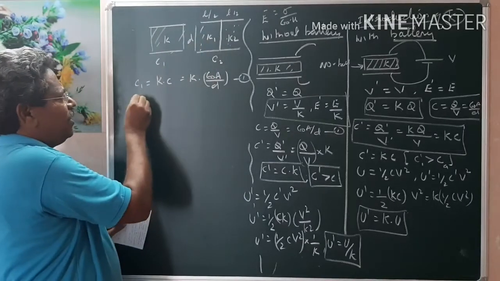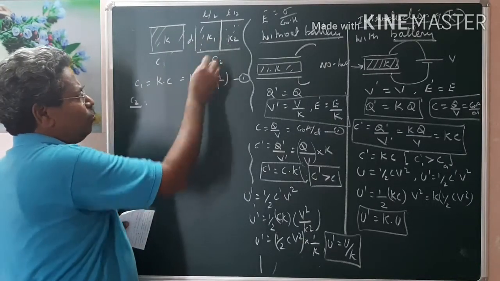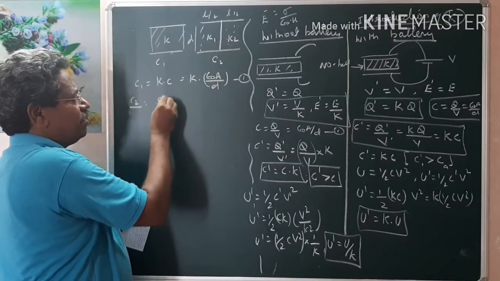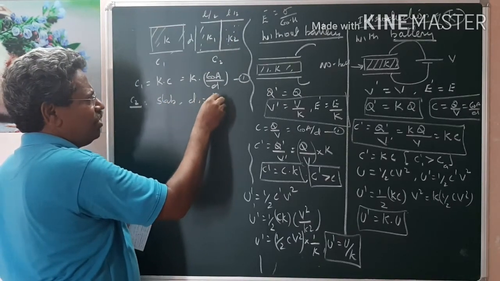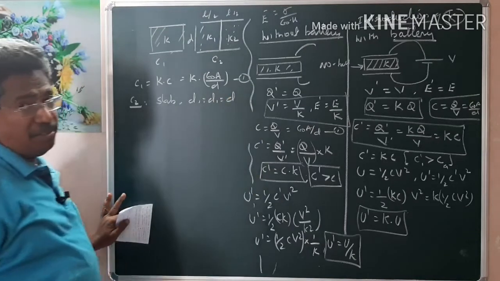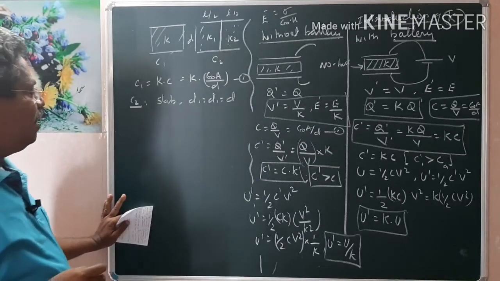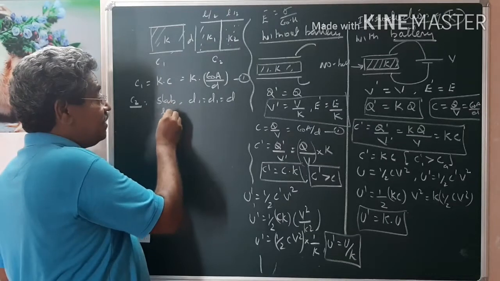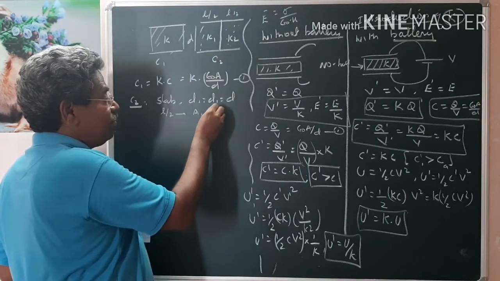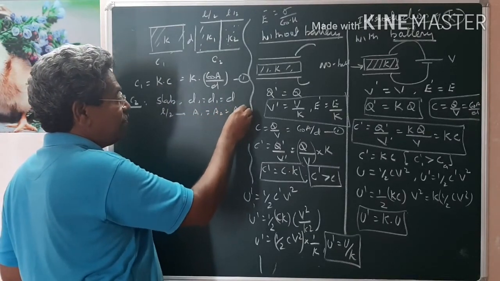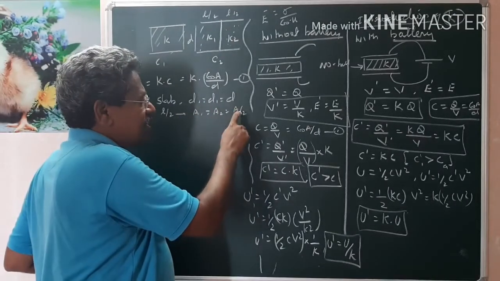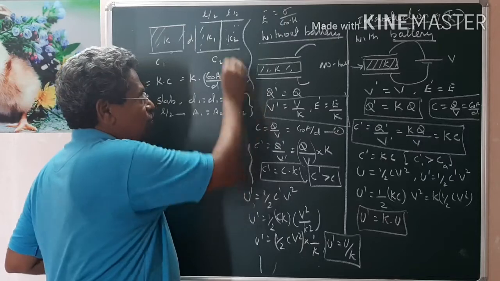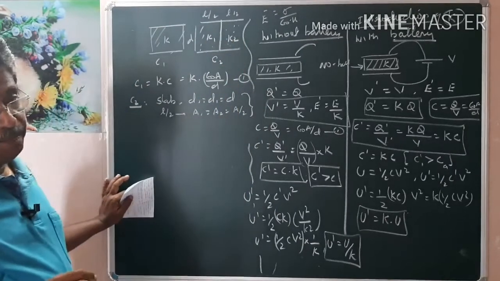In the case of finding C2, first, there are two slabs, slab 1 and slab 2. For slabs 1 and 2, D1 and D2 are equal to D. There is no change in the distance between the two plates. But as the length changes to L by 2, the area changes: A1 equals A2, equal to A by 2. Whenever the distance does not change and the area changes, these two capacitors are said to be in parallel.